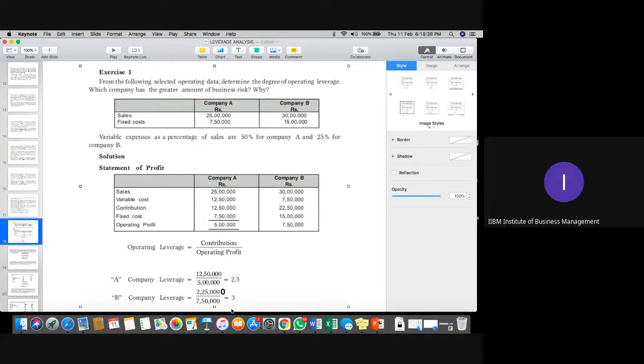Is it clear? Yes, clear. Because the higher the leverage, the higher the burden on the company, and there should be a sufficient or prominent amount of proportionate income which the company must generate.